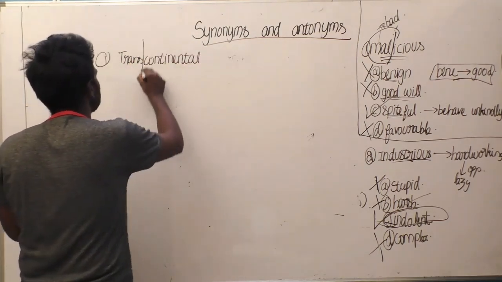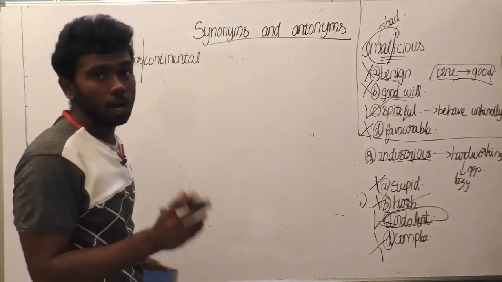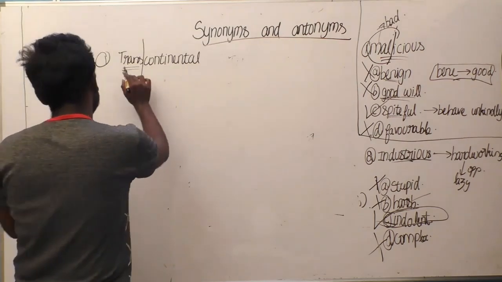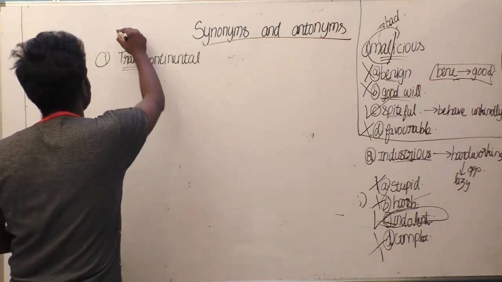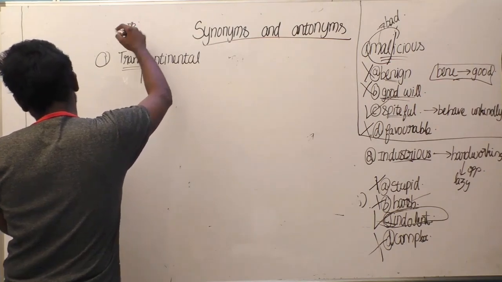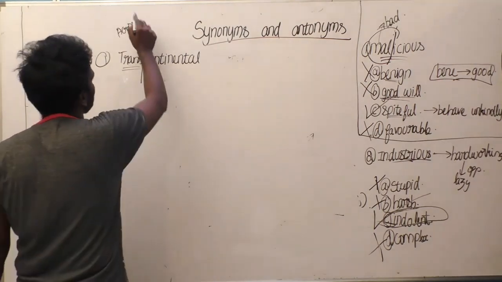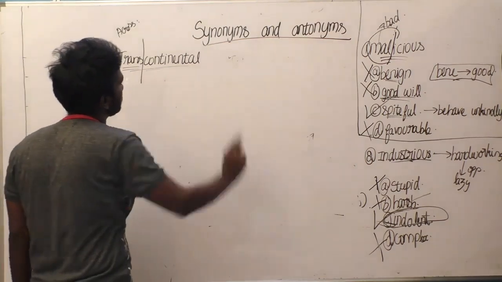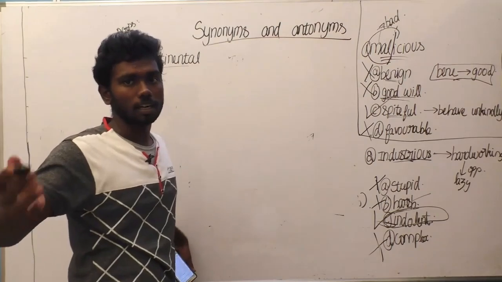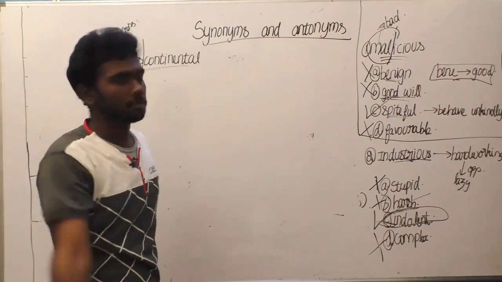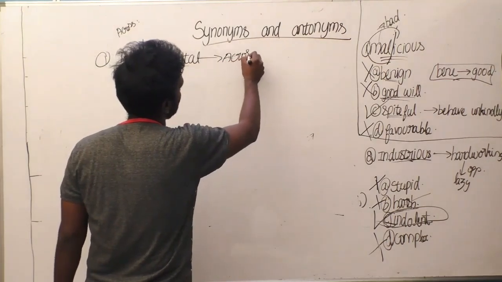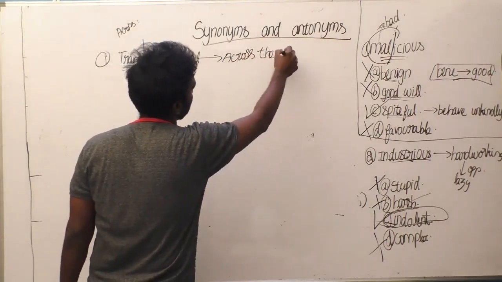For knowing the meaning of transcontinental, you have to know the meaning of the root word trans. The meaning of the root word trans is across or beyond or through. Transcontinental means across the continent. If someone lives transcontinental, it means the person lives across the continent.